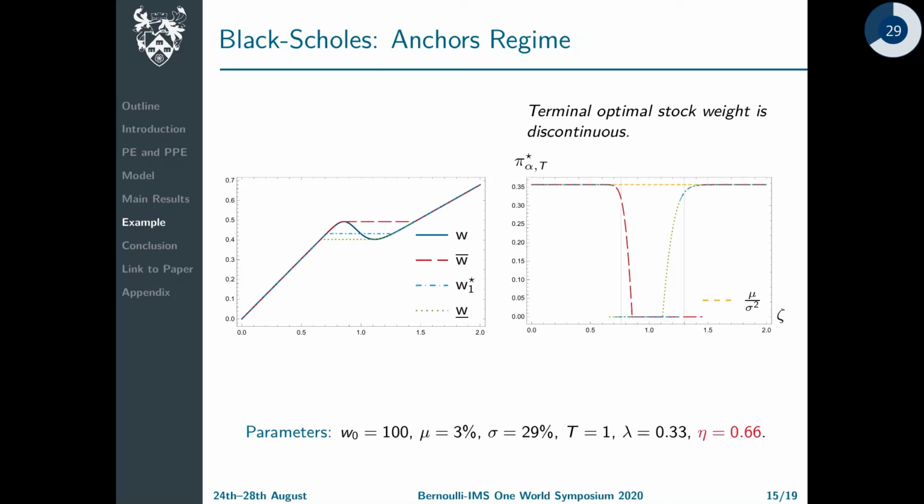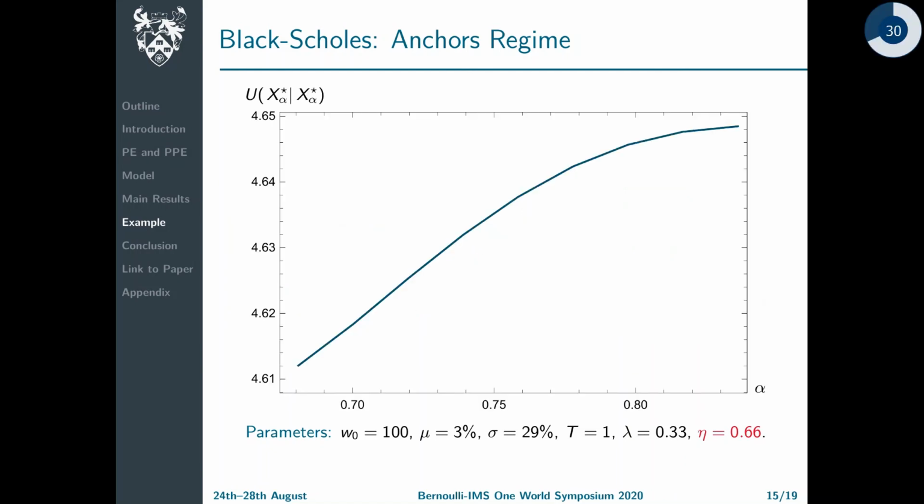In addition, as before, reference dependence entails a lower investment in stocks also for the anchors. In this case, it can even be determined numerically that the preferred personal equilibrium is the most pessimistic anchor, that is the one with the lowest wealth threshold.